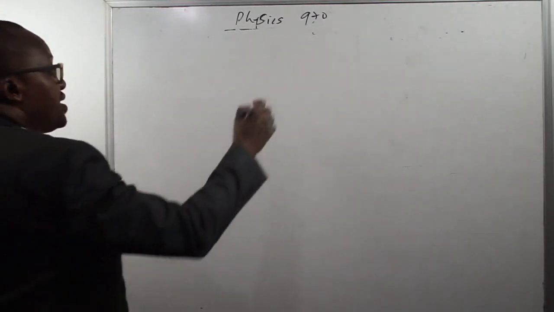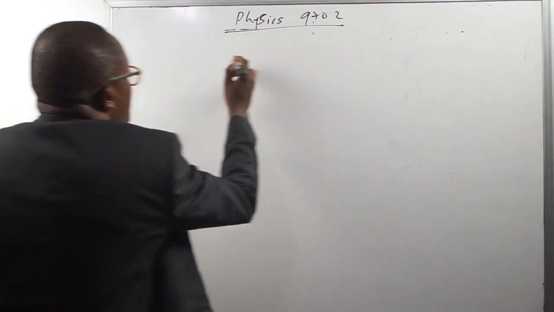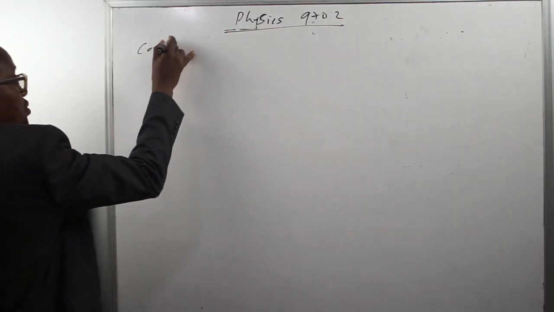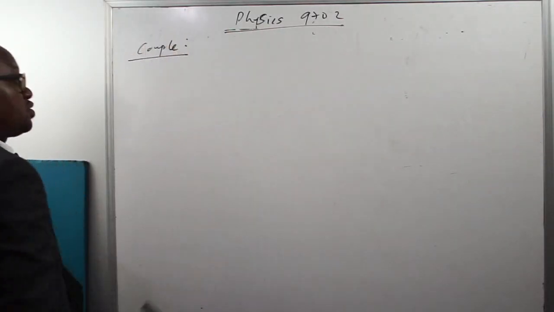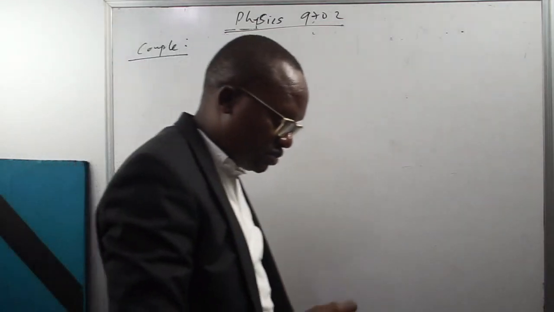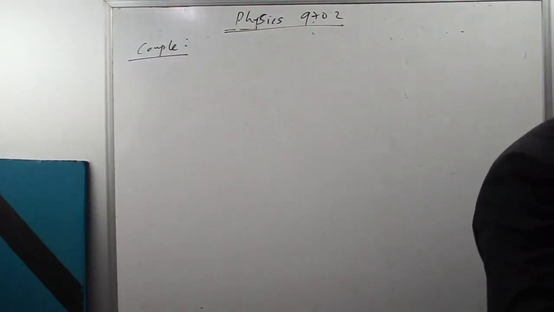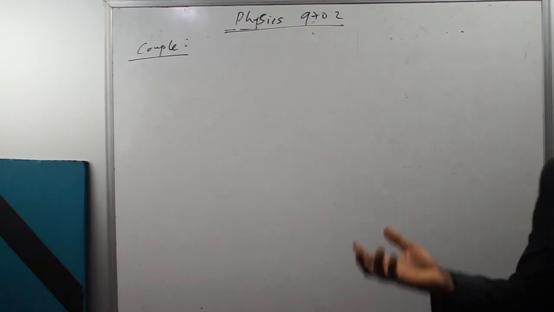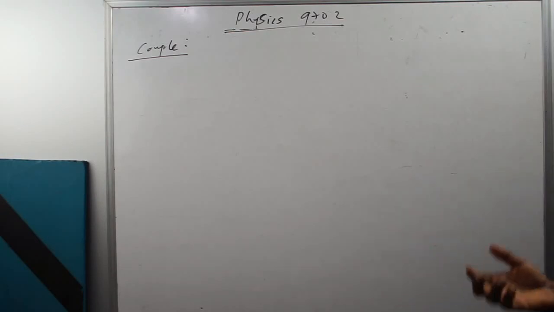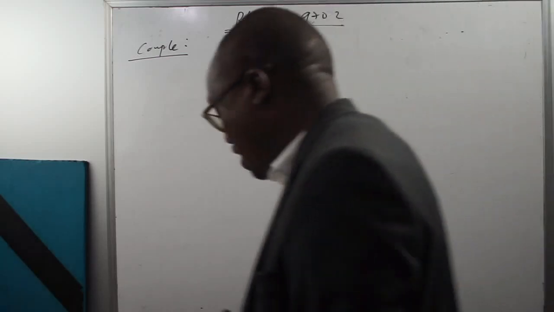The next one is couple. When we talk about couple, what does couple mean? The word couple basically means two. But this time around, we're talking about a couple of forces. When we talk about a couple of forces, what does it mean? You have two forces.